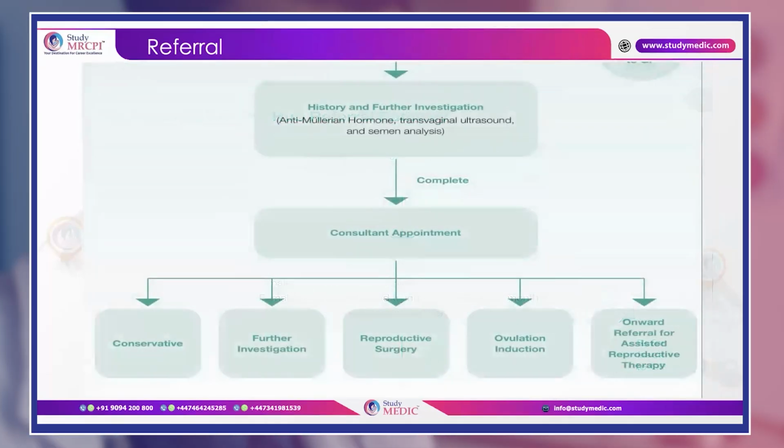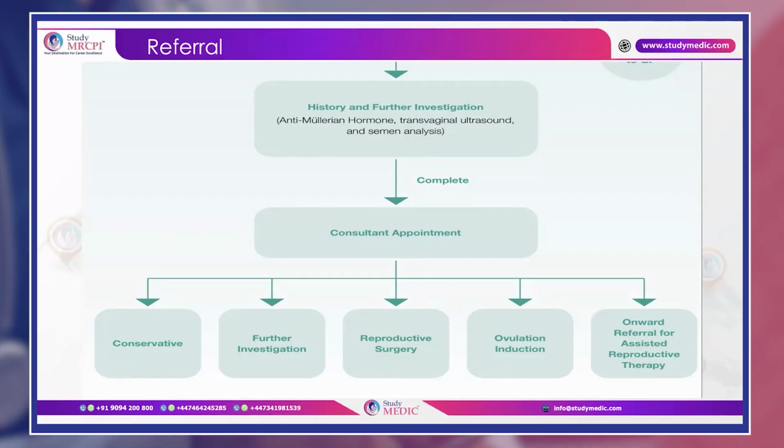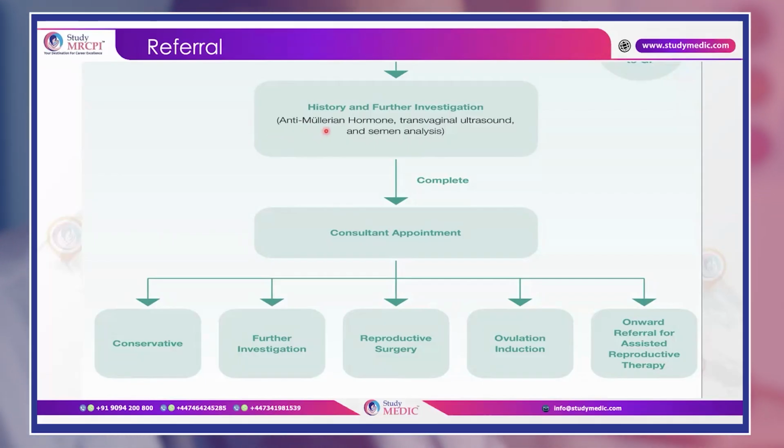Okay. So once they meet the referral criteria according to the age, and if there is a known cause of infertility like azoospermia or absolute uterine factor infertility, then there will be a history and further investigations. And what are the investigations? AMH levels, transvaginal ultrasound, and semen analysis.